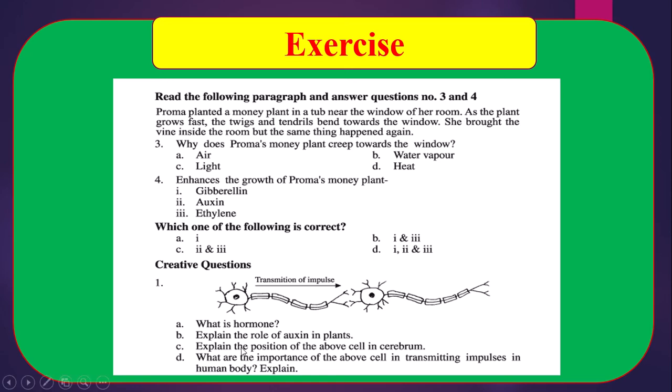Number C, explain the position of the above cell in the cerebrum. We can see that in the stem a nerve cell is mentioned, and we have to describe the position of the nerve cell in the cerebrum. Cerebrum is the main part of the brain.